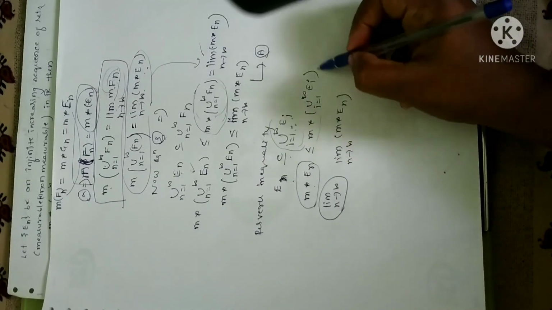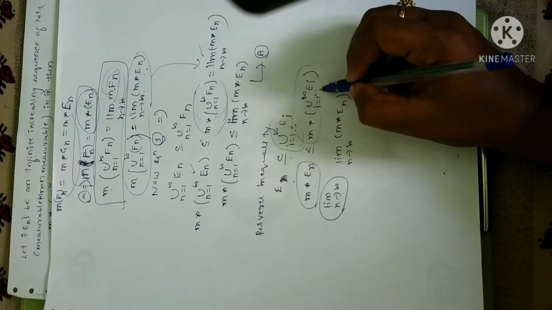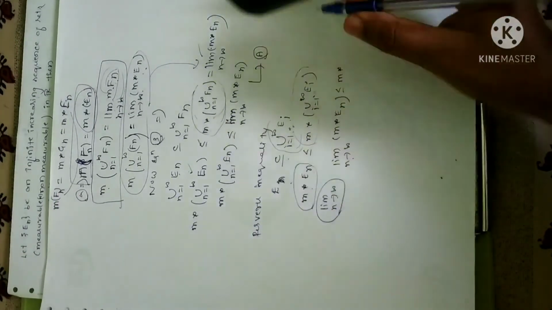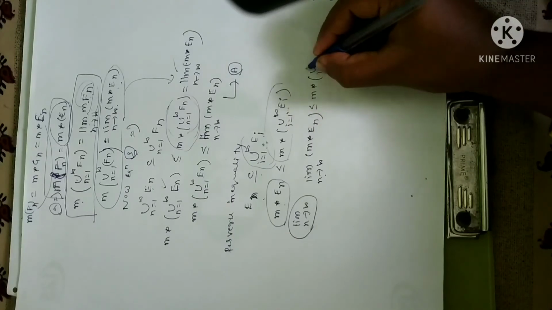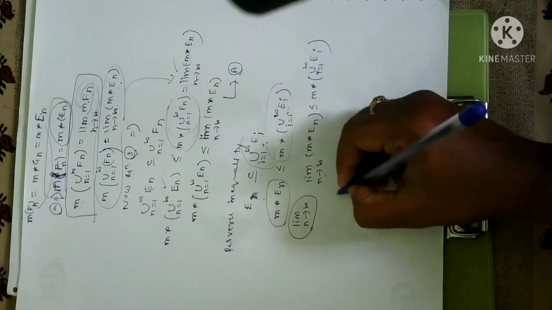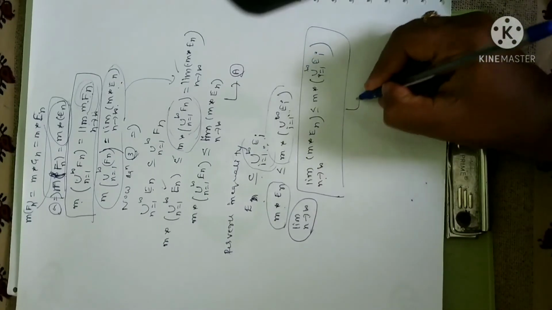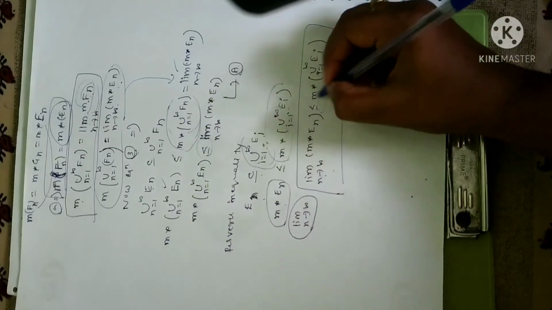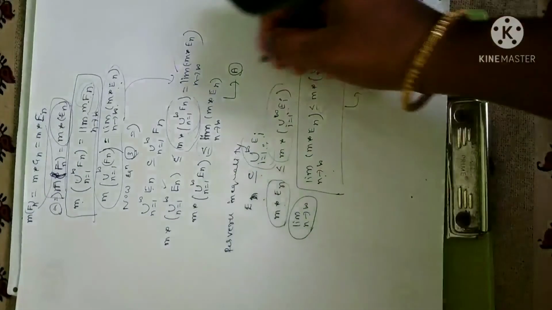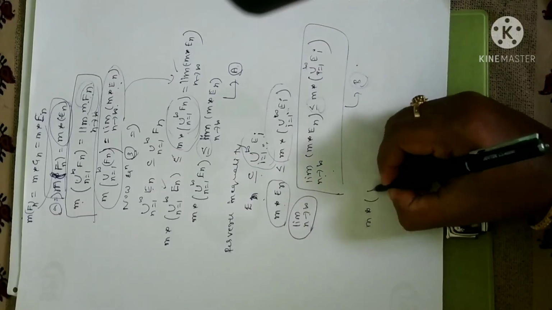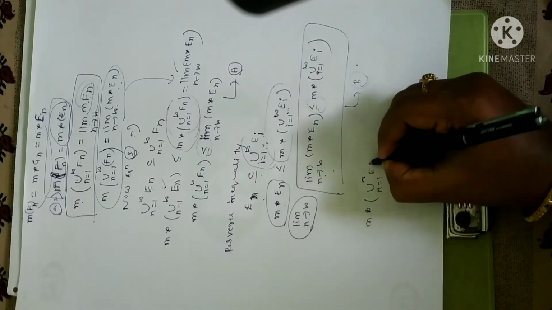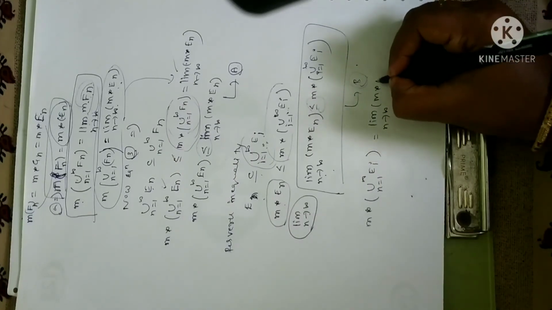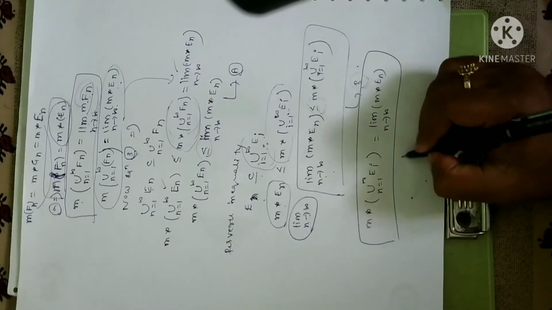Fine, but we don't have the n term here. This term is independent of n, so no need to apply limit for this. I can directly write. If you want, you can apply it, and in the next step you can remove it. Why? Because it is independent of the suffix n. So now I have obtained this equation. Let me take this as equation B. Now compare equation A and B. Both the inequalities are satisfied. So with A and B, I can write m star of union n equal to 1 to infinity Ei is equal to limit n tending to infinity m star of Ei. So hence the proof.